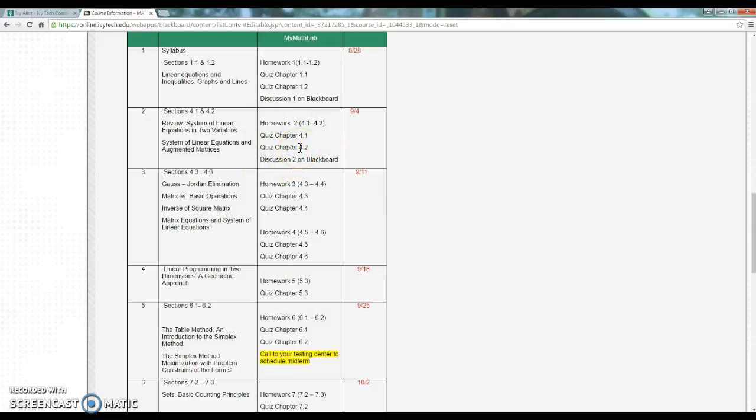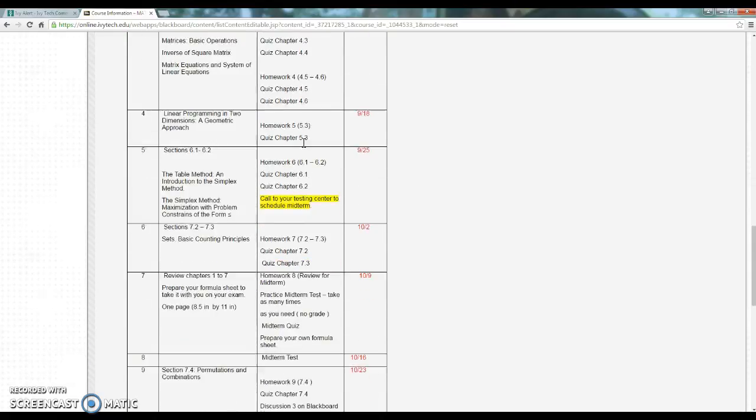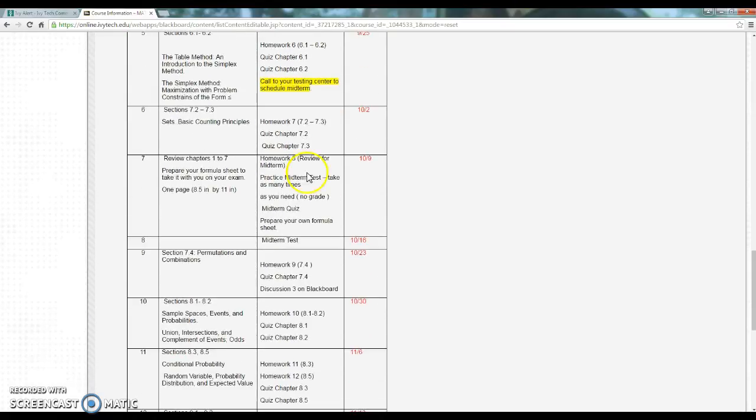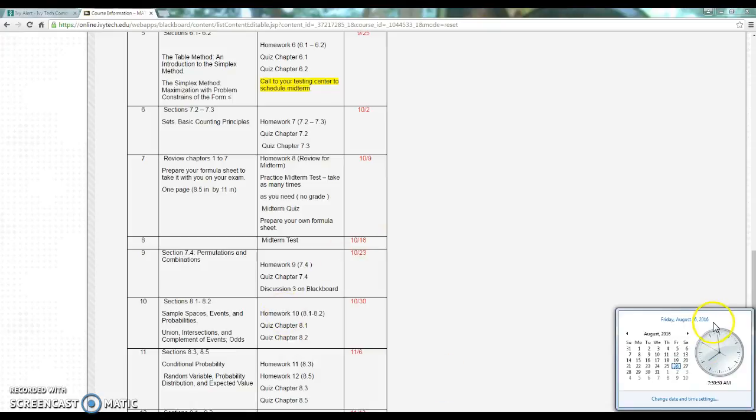One thing I do want to also touch on, because I've got some emails about this, is your midterm and final. When you go to the midterm test, it says the due date is 10/16. If we pull up a calendar here, let's go to 10/16. That is a Sunday in October. That's when it's due.